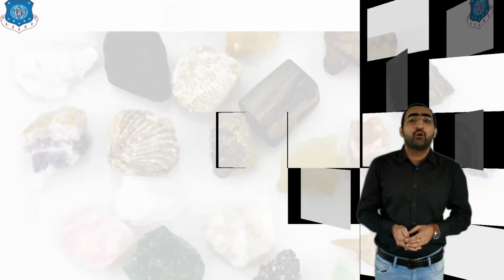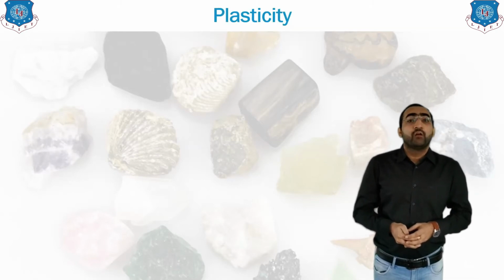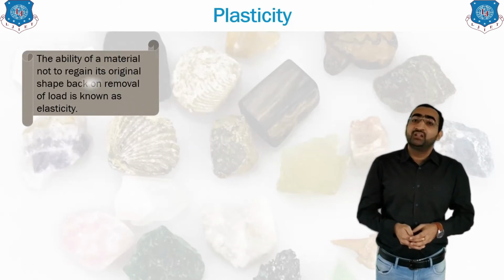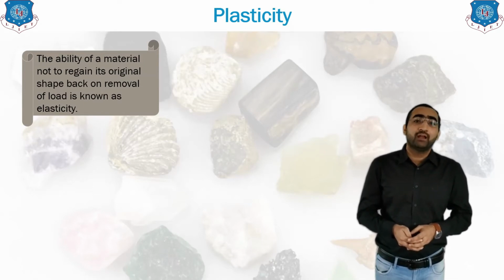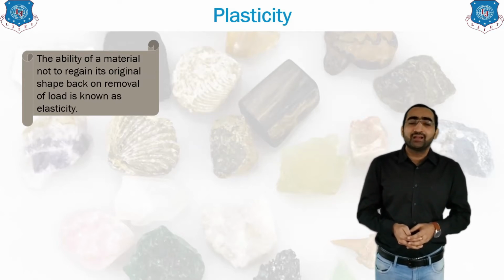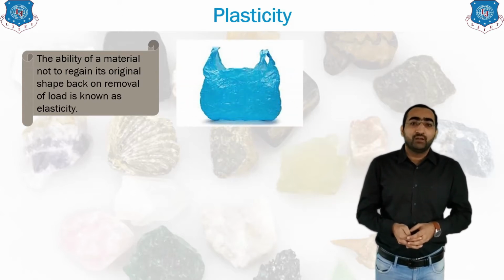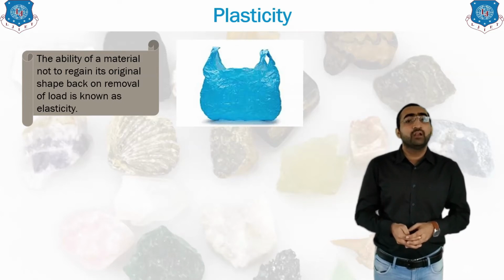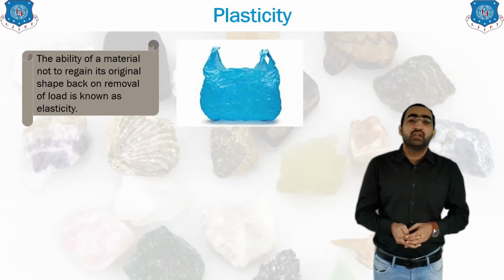Now comes the second property, that is plasticity. It is nothing but the opposite of elasticity. What is plasticity? When we apply a load on the material, its shape gets changed, but after unloading we will not get its original shape back. Once deformed, you will not get the shape back. A simple example is the plastic bag. If you take a brand new plastic bag and place some loaded material inside it, its shape will definitely change, a permanent shape change in the material.